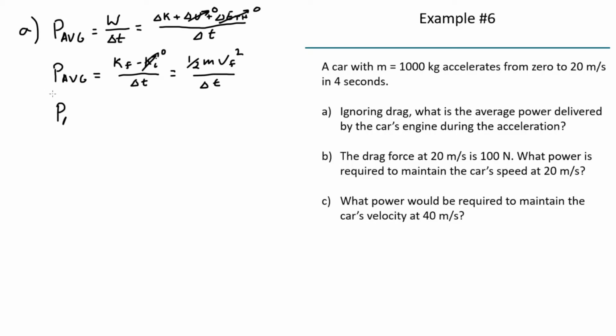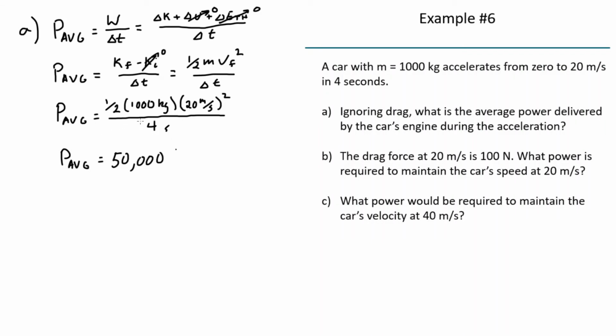So the average power equals 1/2 times 1,000 kilograms times (20 meters per second) squared, divided by delta t, which is 4 seconds. I plug all this into my calculator, and I get that this average power equals 50,000.